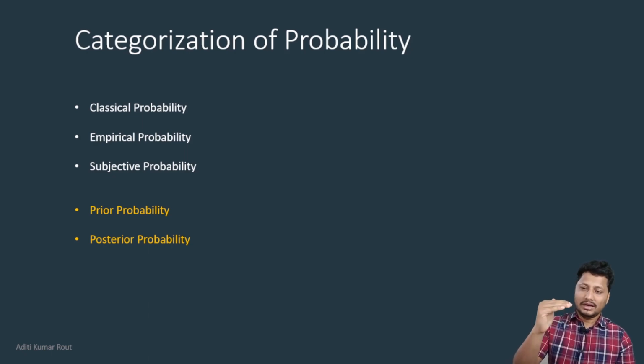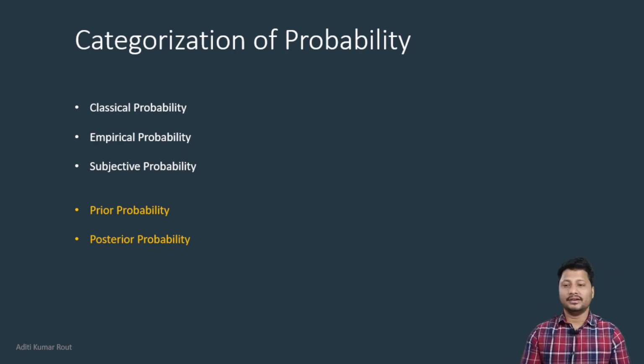And the last two categories I highlighted in a different color here. One is prior probability and second one is posterior probability. These two categories are specially derived from the classical, empirical and subjective subcategories. So let's start with the different categories one by one to understand more and more about them.